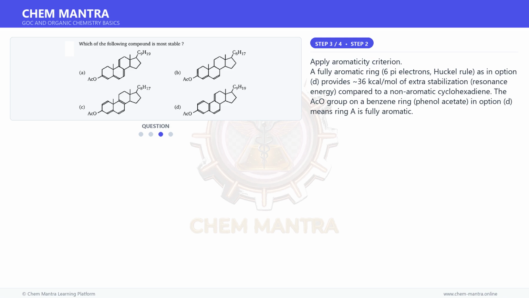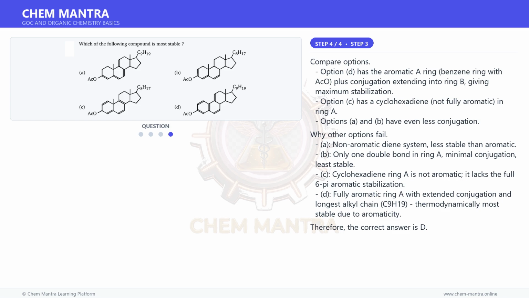Apply the aromaticity criterion. A fully aromatic ring, 6 pi electrons, Huckel rule, as in option D, provides approximately 36 kcal per mole of extra stabilization, resonance energy, compared to a non-aromatic cyclohexadiene. The ACO group on a benzene ring, phenol acetate, in option D means ring A is fully aromatic. And for the final step, compare options.